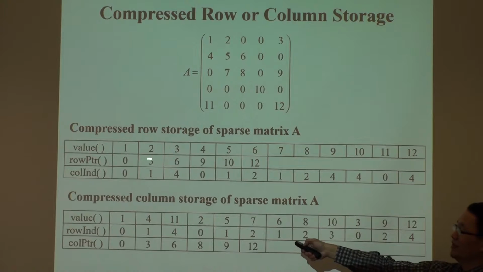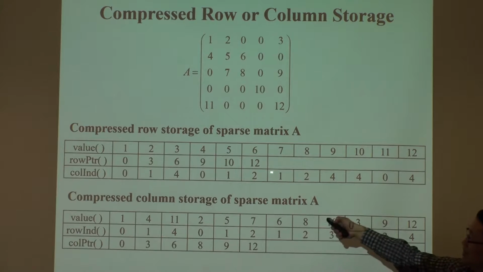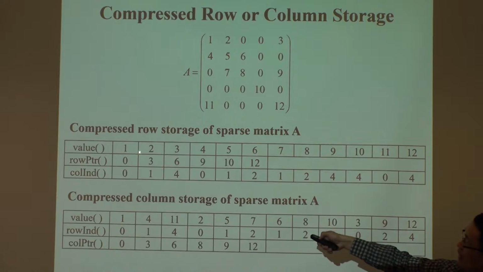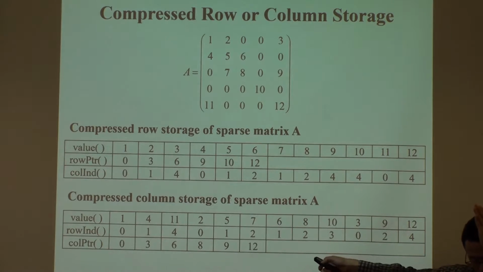For sure, in this format, even this 0 doesn't need to be stored, because it always starts from 0. So 3 means that when you compute, your first 3 entries are on the first row.